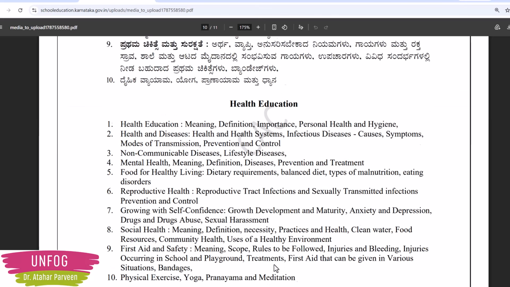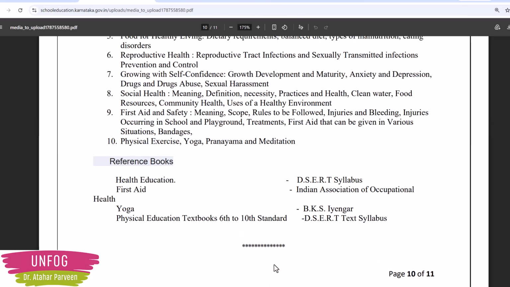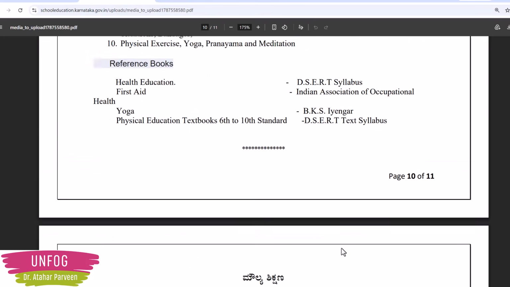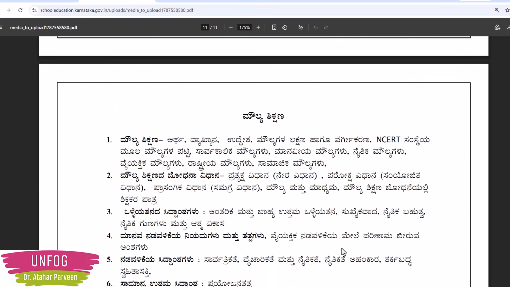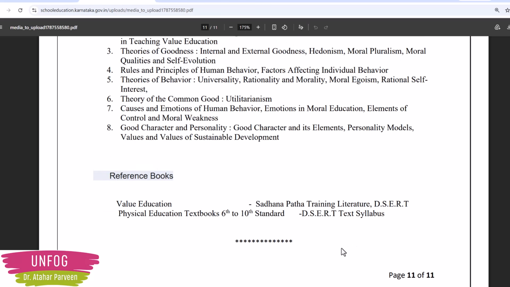Then Arogya Shikshana, health education, for this they have given reference books. DSERT syllabus they are telling, and Indian Association of Occupational Health. Then BKS Iyengar and DSERT text syllabus they are telling for physical education textbooks 6th to 10th standard. So this also you will get freely in that website of DSERT. Then you have Maulya Shikshana, value education. For this also they are giving DSERT text syllabus and Sadhana Patha training literature. This also is DSERT. So all these are freely available sources.